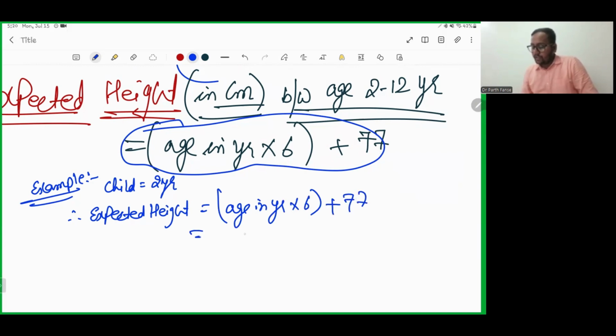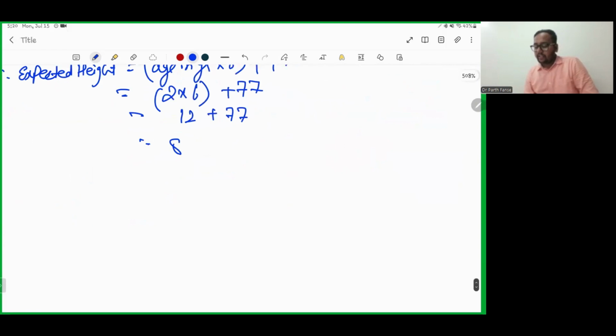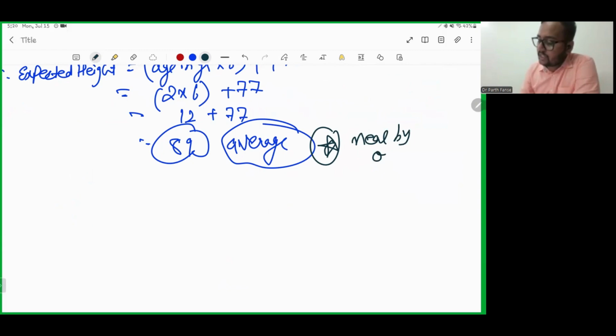So 2 into 6 plus 77, that is 12 plus 77, which is considered to be 89. This is an average value. You have to choose an option nearby, which is given in your MCQ.